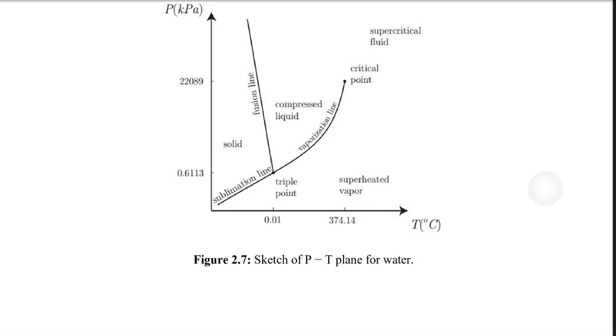I did draw this solid and liquid line differently than this line. This is actually a sketch of water. Water has a property that when it freezes, the volume expands. There are many materials where, when they freeze, the volume decreases. So when the volume is increasing, going from liquid to solid, the line would be tilted a little bit backward. And if the volume is decreasing, the line will be tilted forward. So make sure there is a little bit of difference.